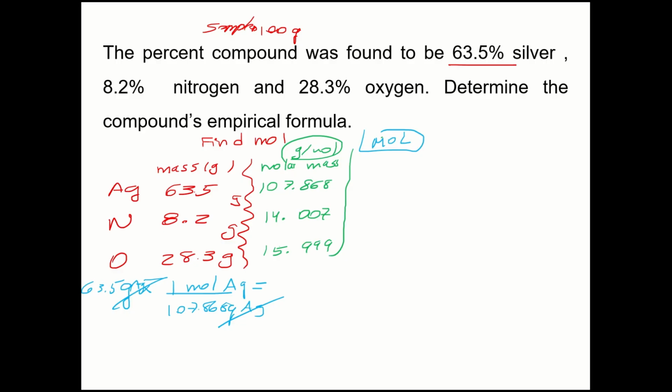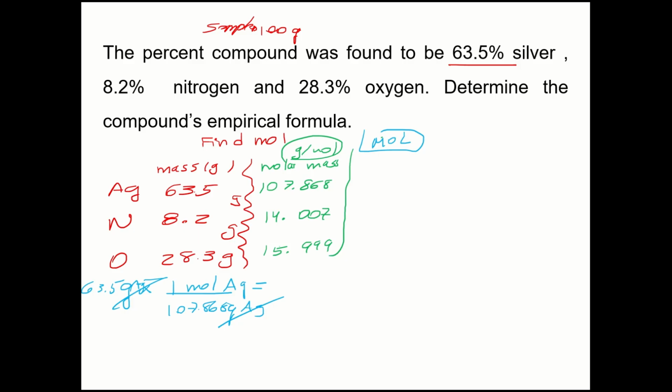So I'm going to use my calculator. You can do the same on the other side. If you calculate, it will be 63.5 divided by 107.868.